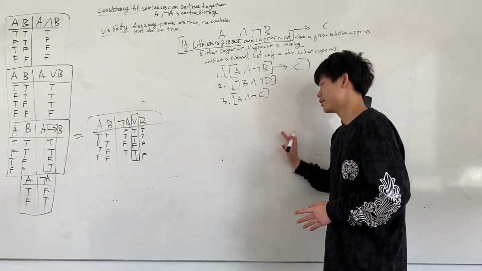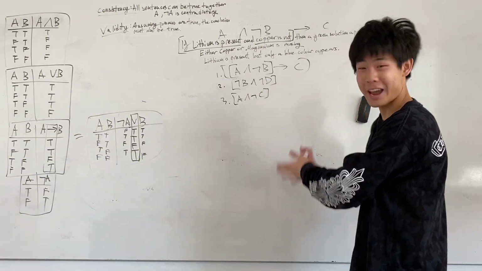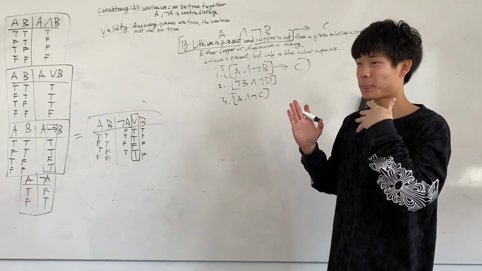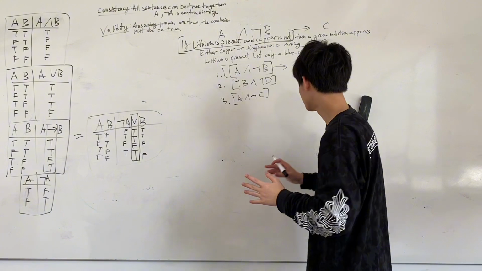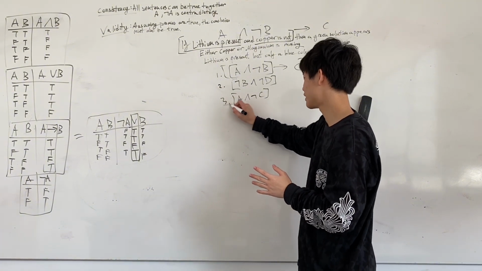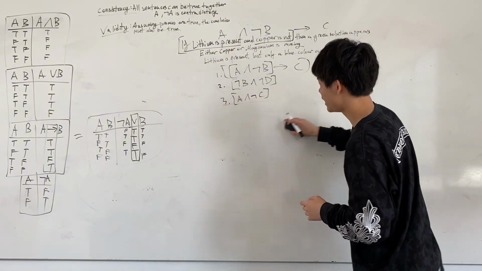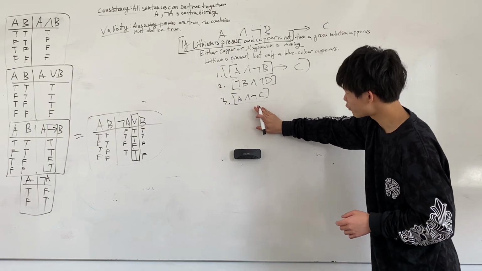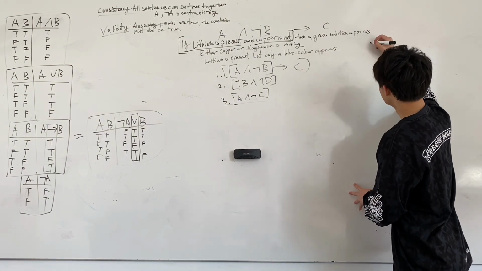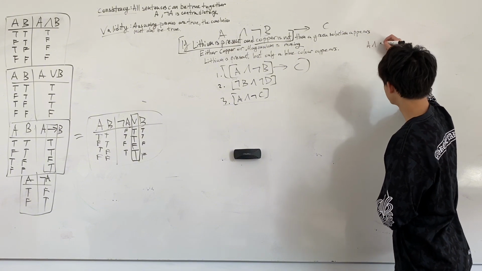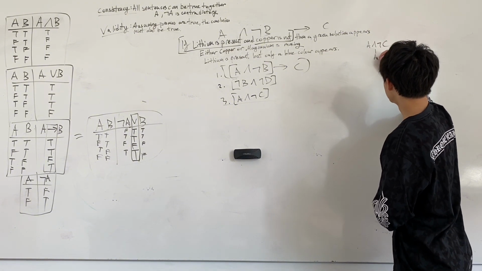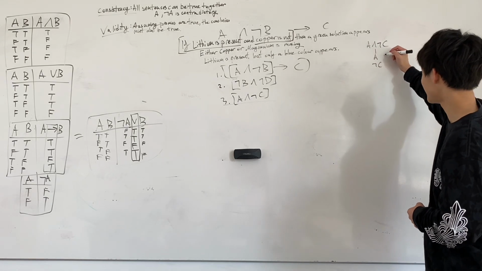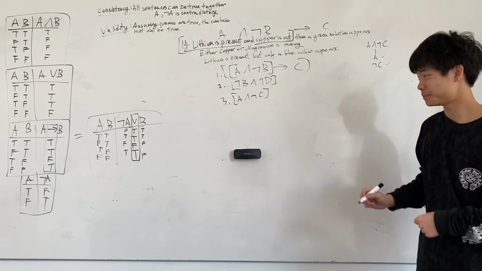How do we test this system? We take any sentence from this set, and then we draw something called a tableau. Here's how it works. Let's say I take this one here, A and not C. In order for A and not C to be true, both A and not C have to be true. And so we draw a line down here and it says A and not C.